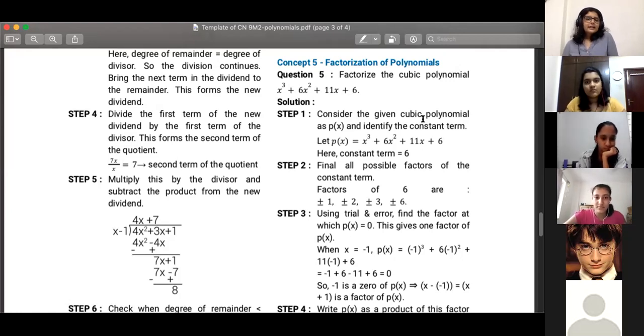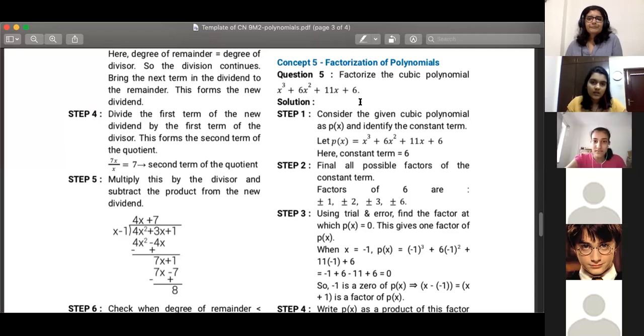So the process that you use for factorization in this case is, first, identify the constant term. What is the constant term here? 6. 6 is the constant. Constant is whatever number has no variable with it.